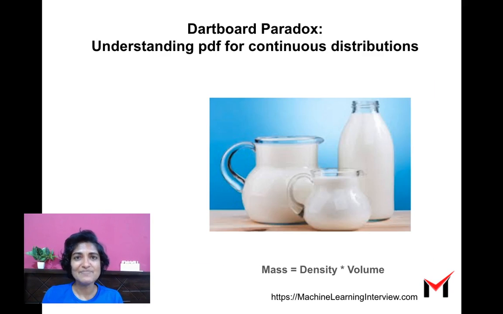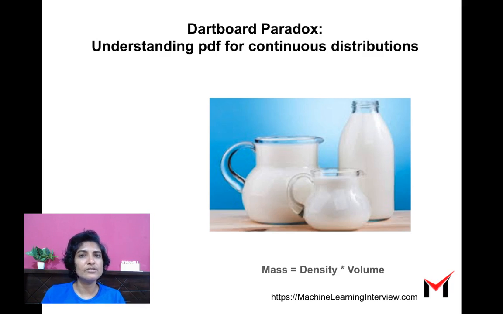To understand this better, we can take the analogy of milk. Let's say I tell you the density of milk and then I ask you, what is the weight of milk here? Can you answer? You can't, because in order to come up with the weight, you need to know the size of the container. If you recall, mass is density times volume.